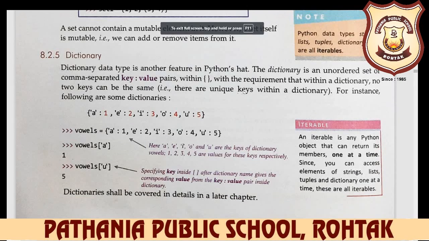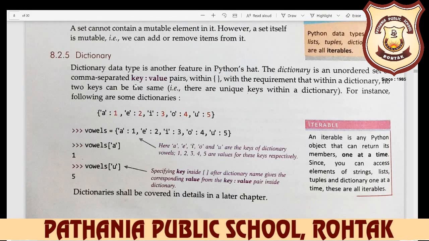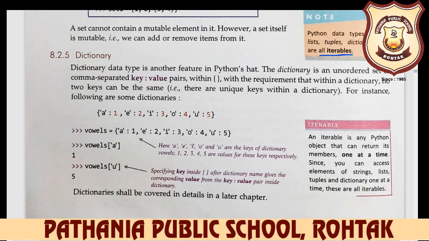But in previous lecture, we learned the data types, list data type, tuple data type, and sets. As you know, Python data types string, list, tuple, dictionary are iterable. These all are iterable. Now, what do you mean by iterable? What is the meaning of iterable here? Iterable means repeating. Iteration means looping statements. Iteration means sequential statements. These all are your iterable.